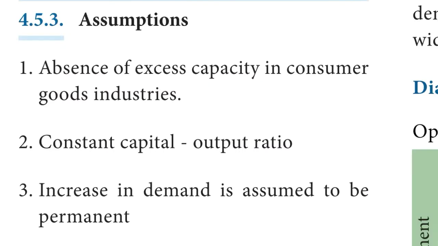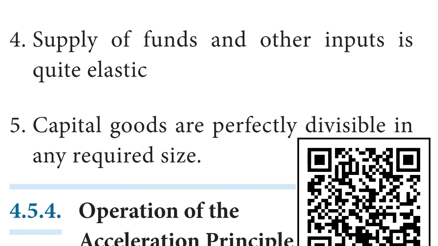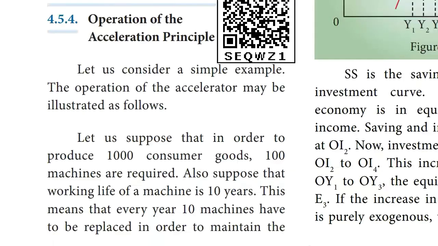Assumptions of accelerator principle. First assumption, absence of excess capacity in consumer goods industry. Second, constant capital output ratio. Third, increase in demand is assumed to be permanent. Fourth, supply of funds and other inputs is quite elastic. Fifth, capital goods are perfectly divisible in any required sizes.